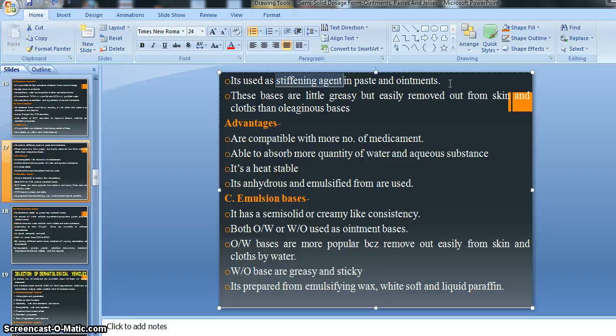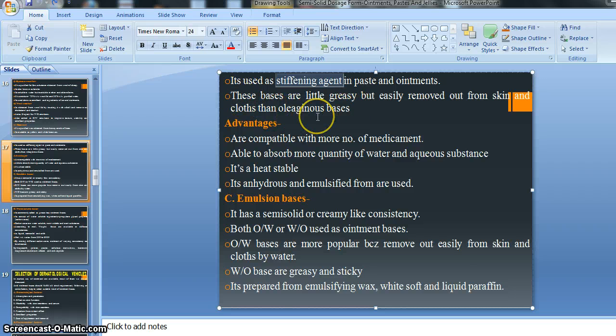So that type of consistency or viscosity is given by the stiffening agent, right? So you should remember this. For paste and ointment, stiffening agents are used. For example, beeswax acts as a stiffening agent in paste and ointment preparation, right? Then these bases are a little greasy but are easily removed from skin and cloths compared to oleogenous bases.